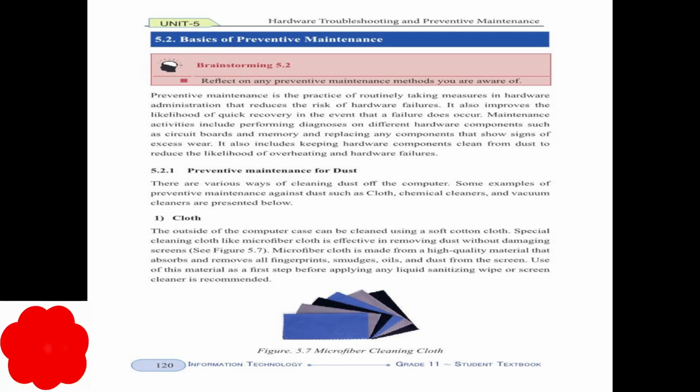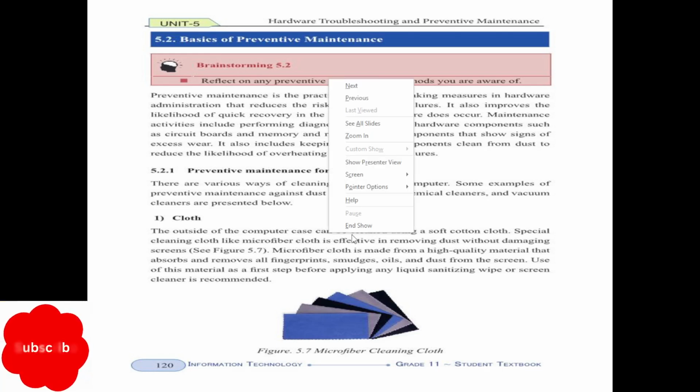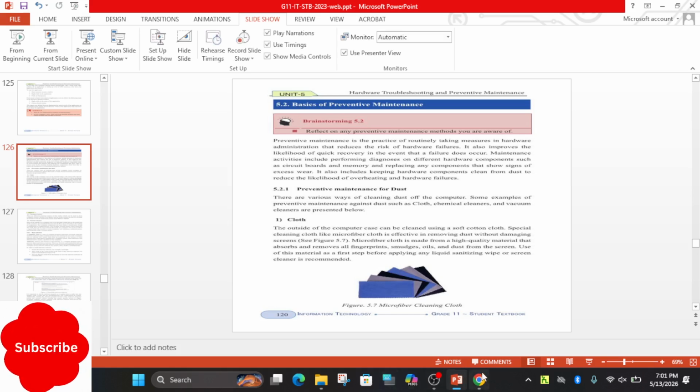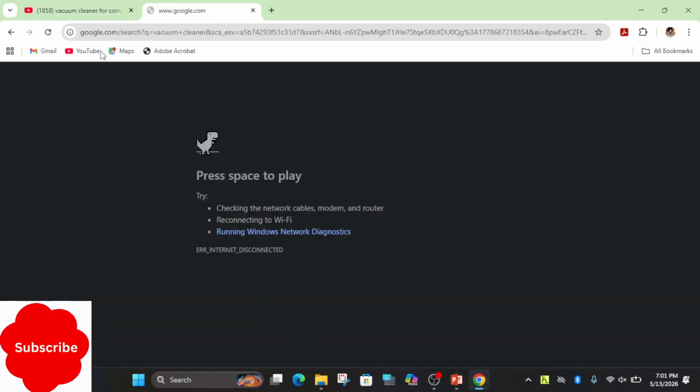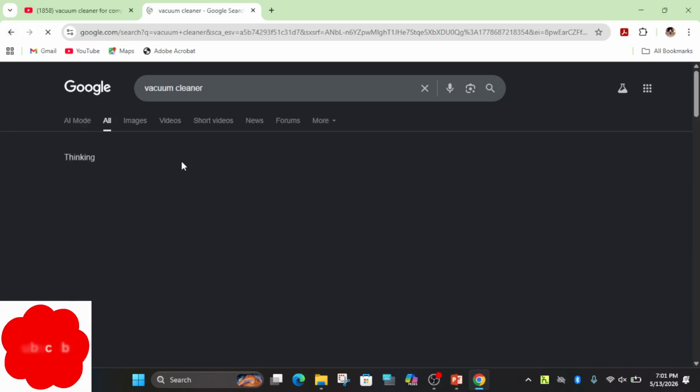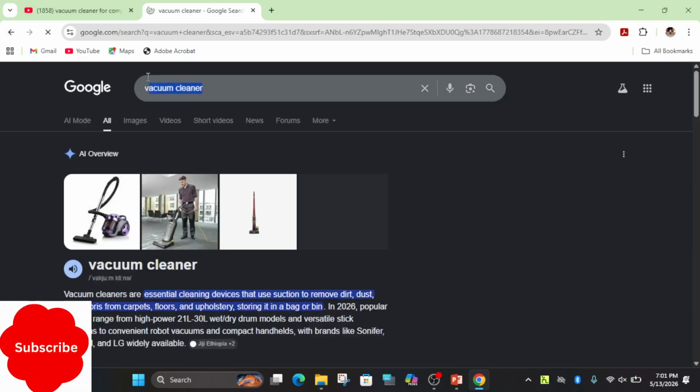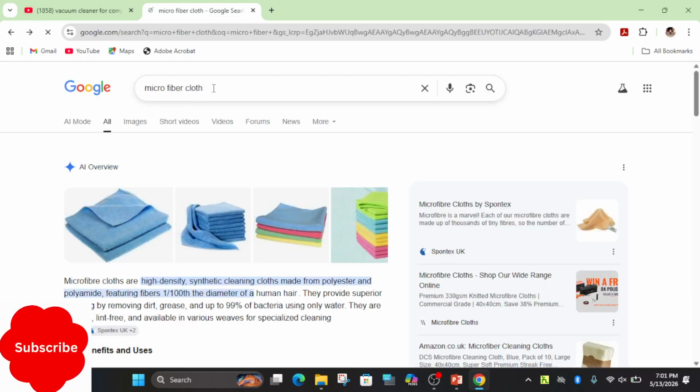The outside of the computer case can be cleaned using a soft cotton cloth, not the inside of the computer, only the outside. The outside of the computer includes the mouse, the keyboard, and output devices such as the monitor or screen. It's possible to use a microfiber cleaning cloth.